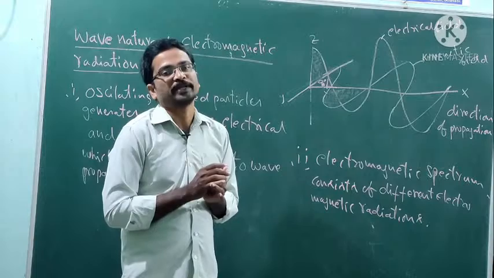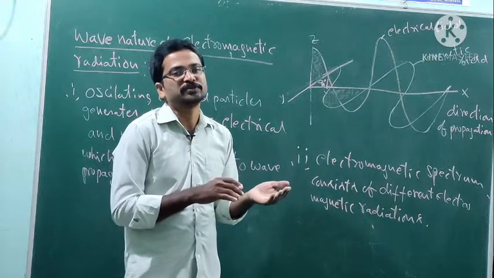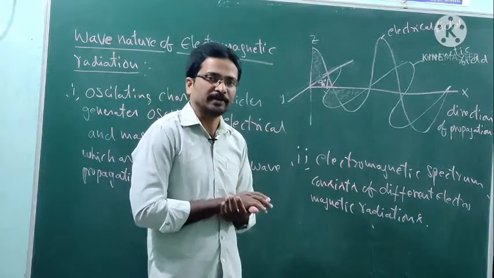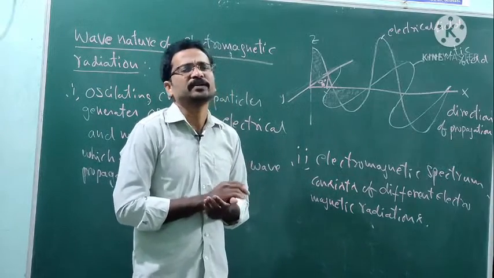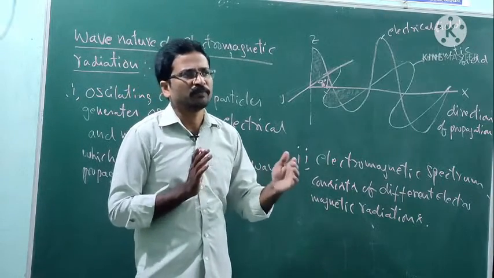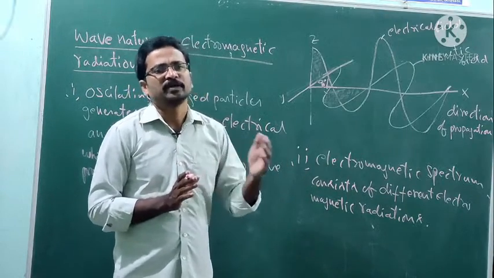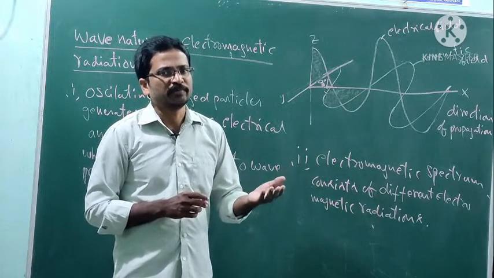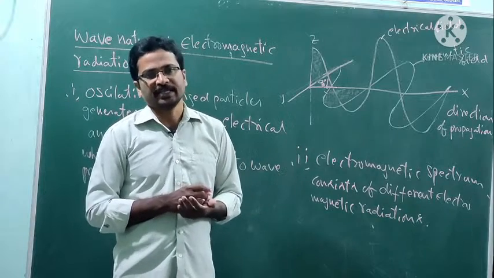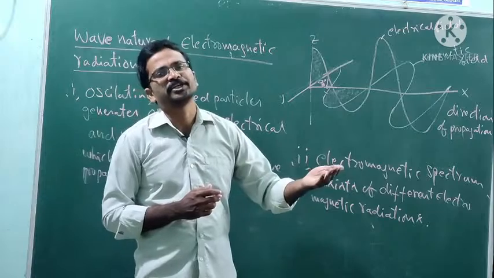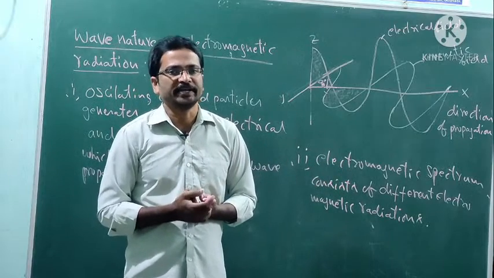These properties vary from one type of electromagnetic radiation to another.